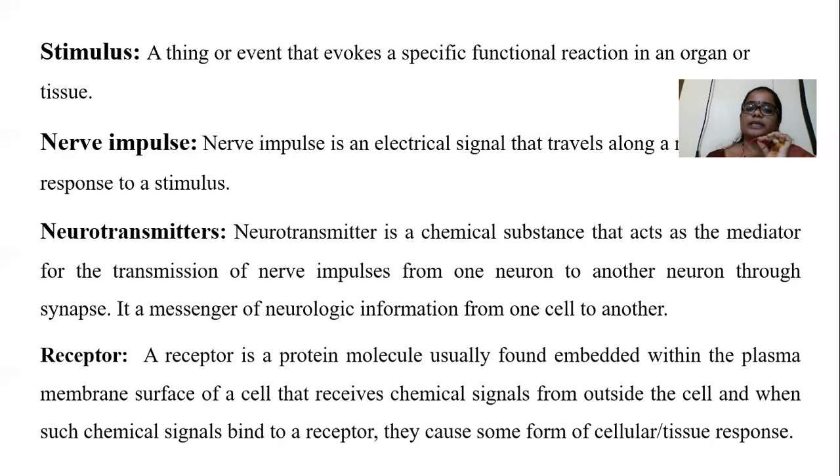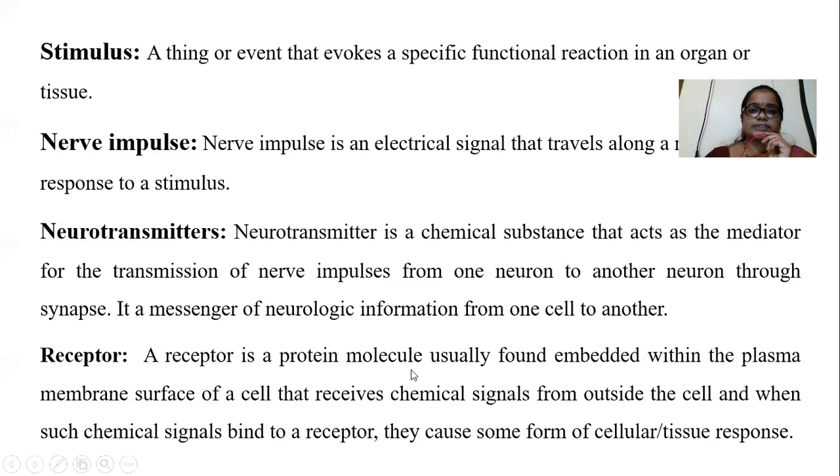This chemical substance is stored in synaptic vesicles, which are located in synaptic end bulbs. The purpose of the neurotransmitter is to allow the transmission of nerve impulses from one neuron to another neuron.